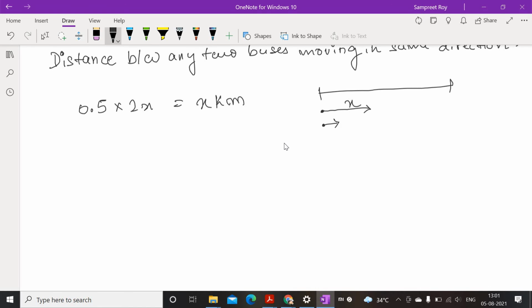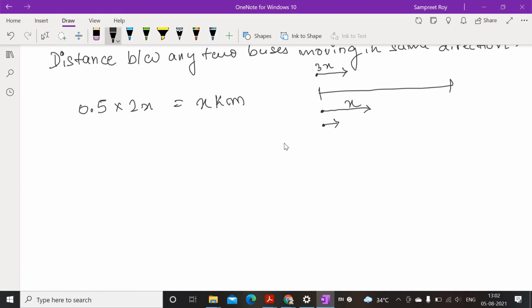Now what we will find? We will find the time interval between coming across two buses in the opposite direction and same direction. That means, let me explain. Time interval between coming across two buses in the opposite direction. That means first, this was our Pranjal moving in this direction at 3x.